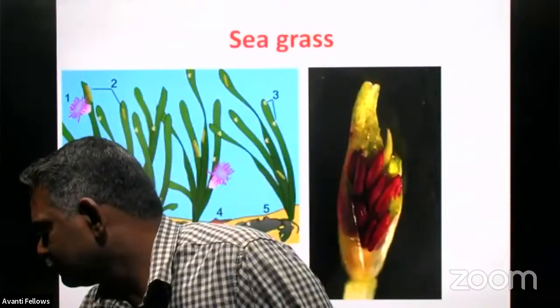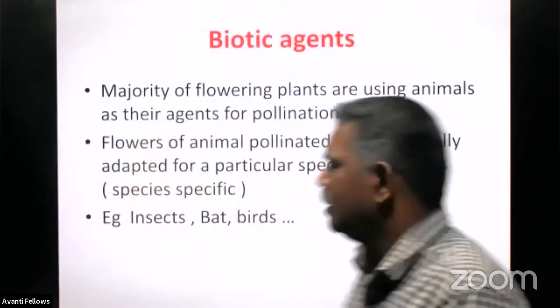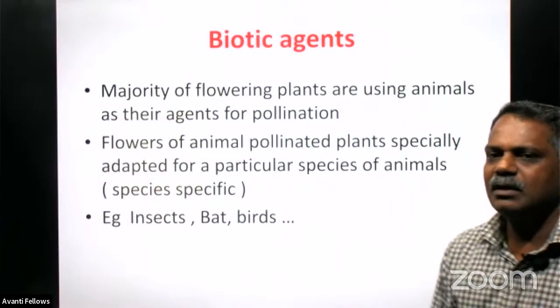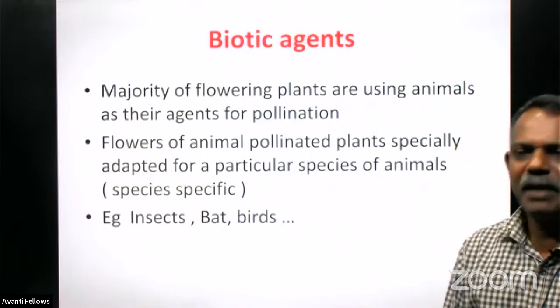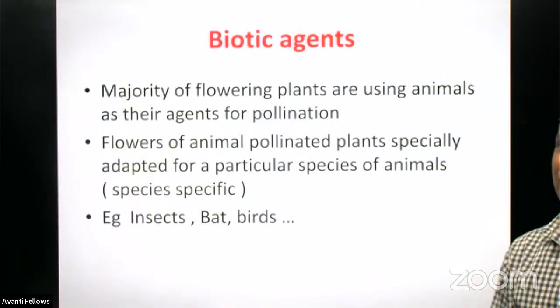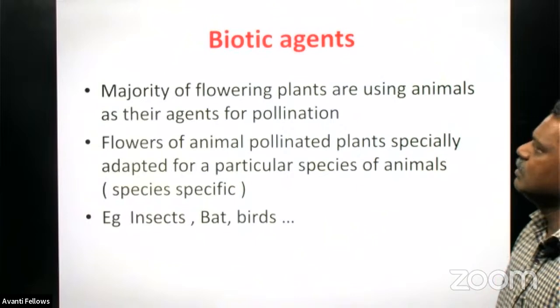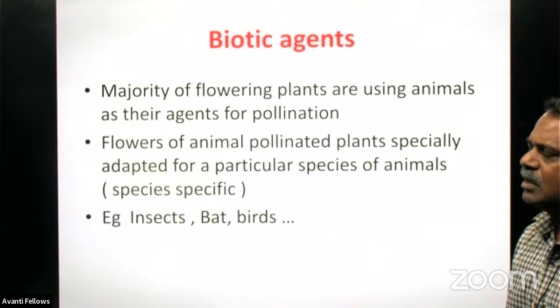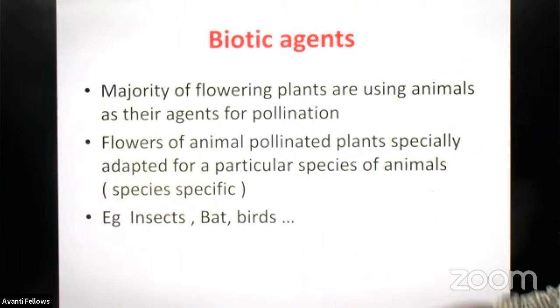Then come to the biotic agents. Biotic agent means here an insect, bat, or bird individually used as an agent for pollination. See, the majority of flowering plants use these animals as an agent for pollination.